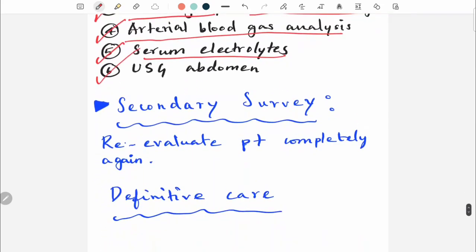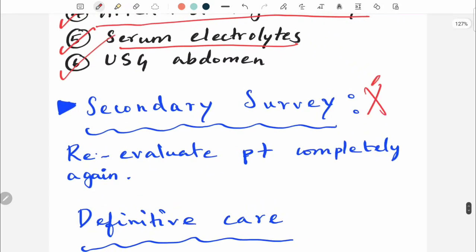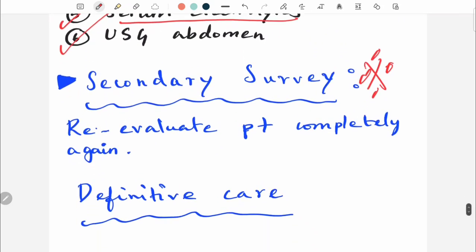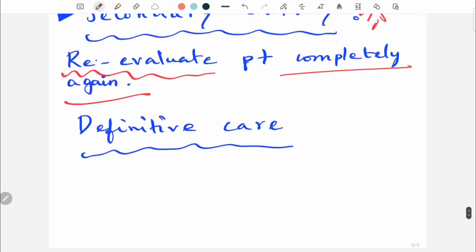After primary survey, you need to do something known as secondary survey, which is very, very important. Secondary survey is nothing but re-evaluation. You are going to re-evaluate the patient completely again. Whatever you did in primary survey A, B, C, D, E, in secondary survey you are going to repeat it. And the last one is definitive care based on the trauma. If it is a chest trauma, what will be the definitive care? It depends on various things.